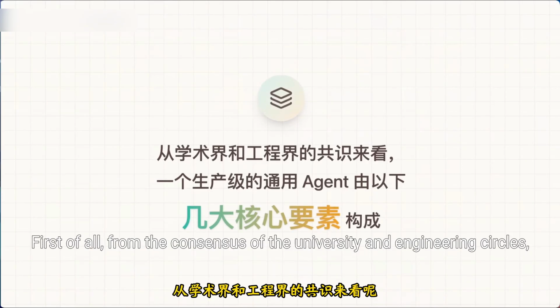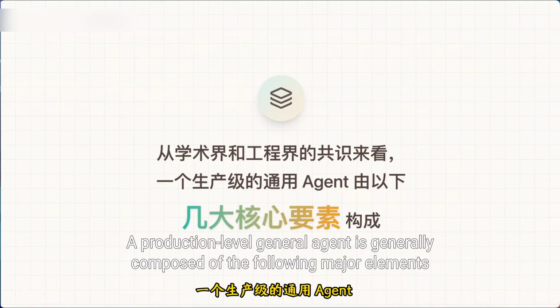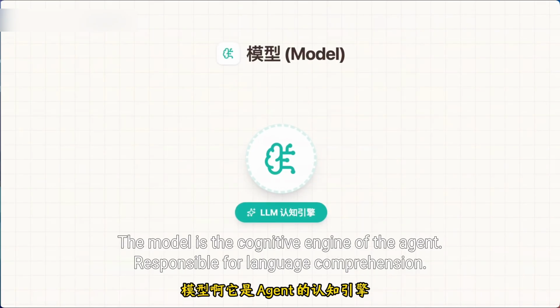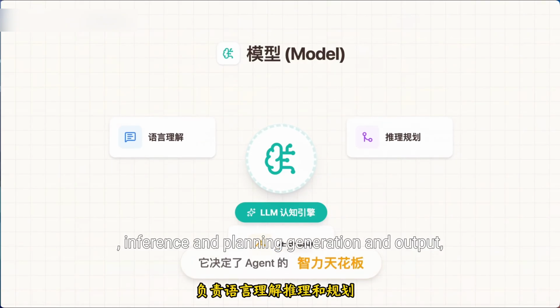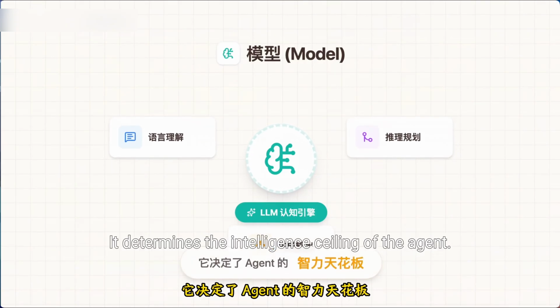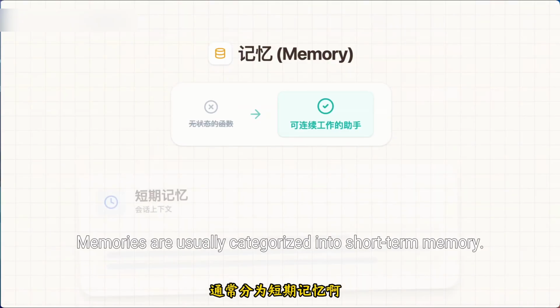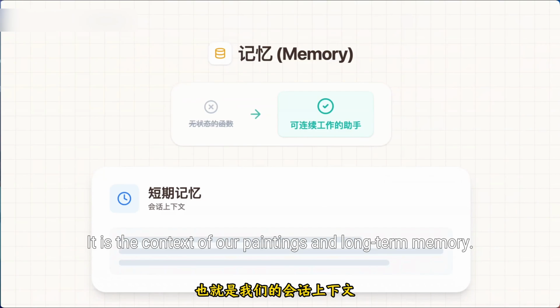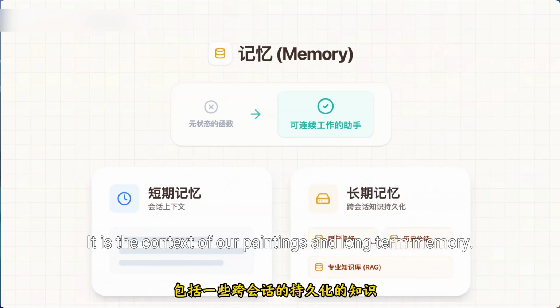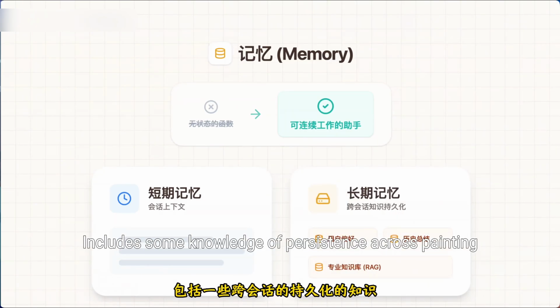First of all, from the consensus of the academic and engineering circles, a production-level general agent is generally composed of the following major elements. The model is the cognitive engine of the agent, responsible for language comprehension, inference, planning, generation and output. It determines the intelligence ceiling of the agent. Memory lets the agent go from a stateless function to an assistant that can work continuously. Memory is usually categorized into short-term memory, which is the context of our conversation, and long-term memory, which includes knowledge persisting across conversations.